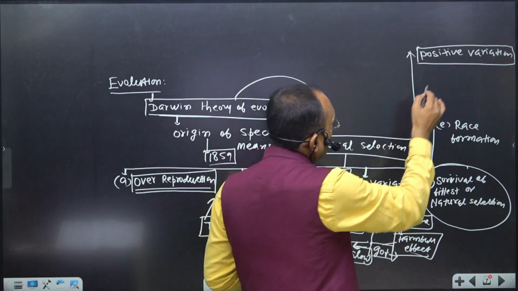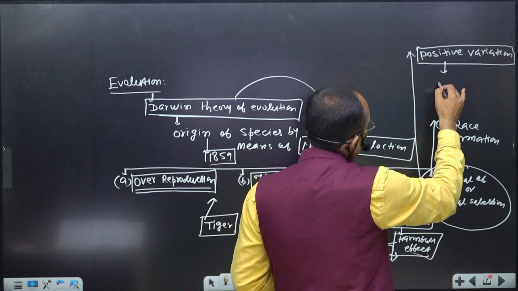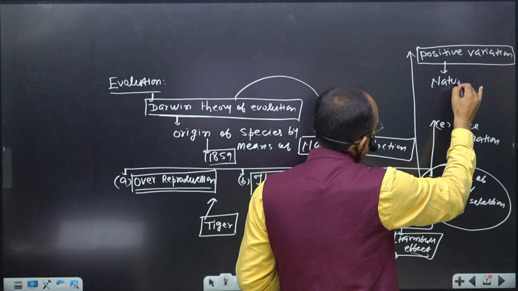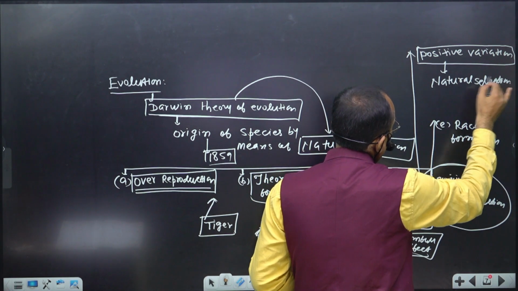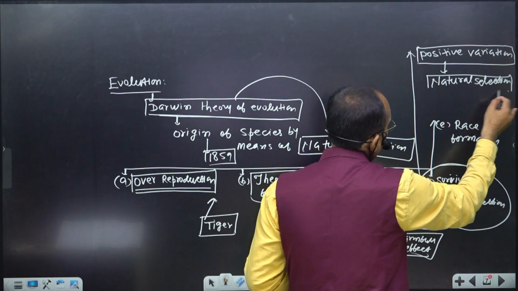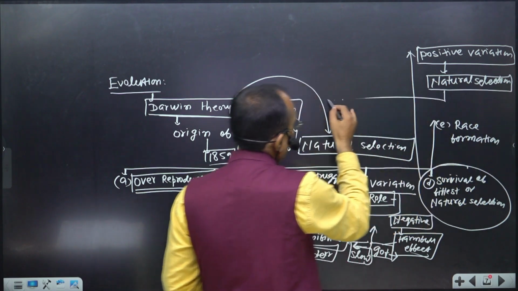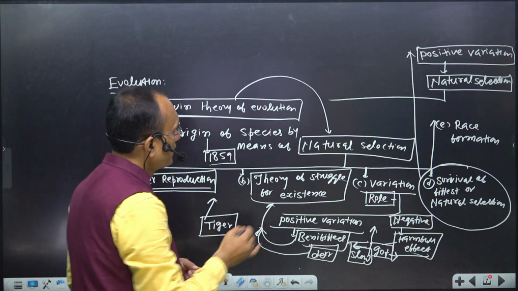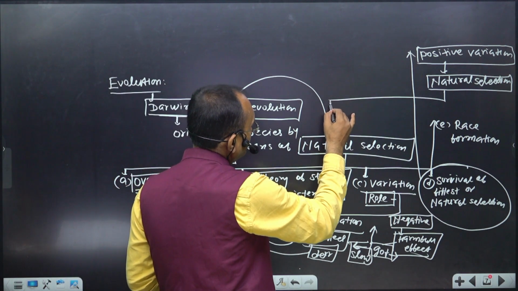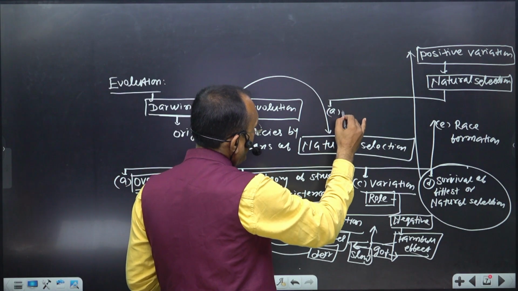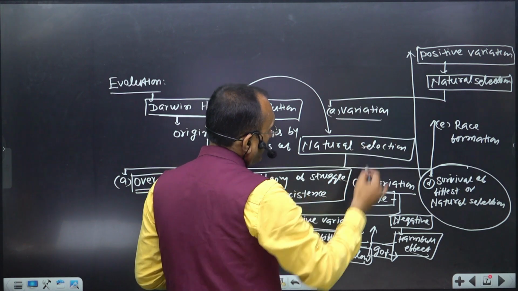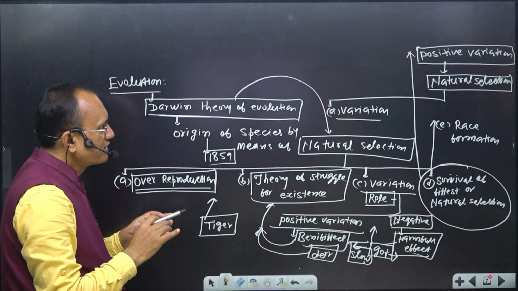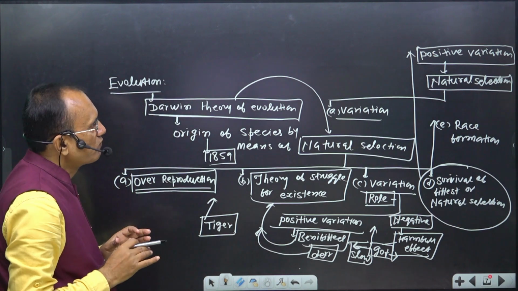So in the course of natural selection, we require some important things. First, we require variation, and Darwin said that nature is full of variation, but nature only selects positive variation.